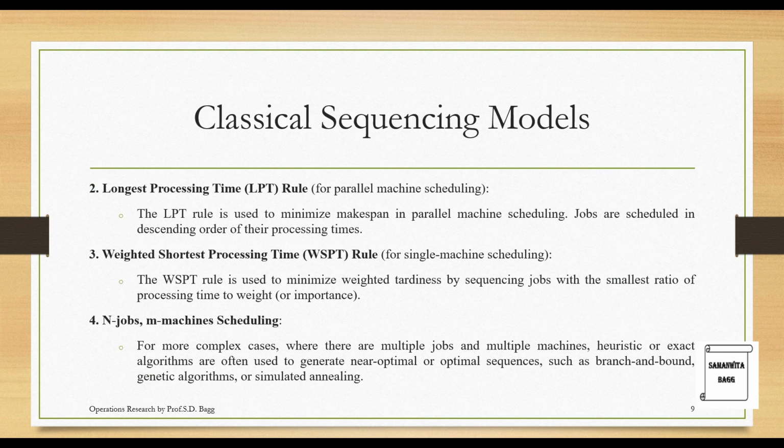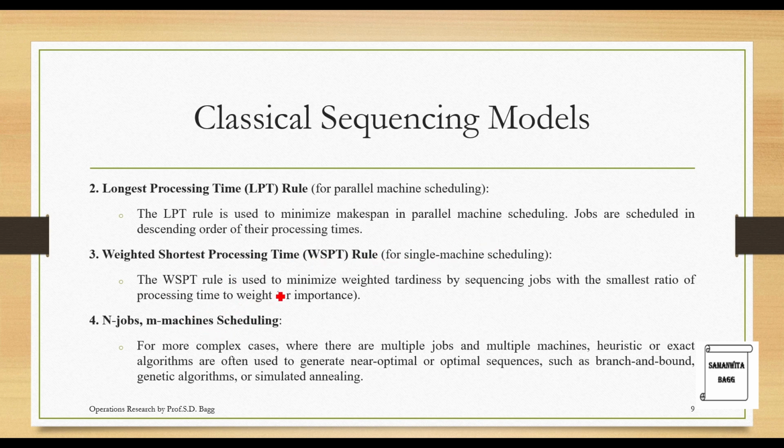The next method is the longest processing time (LPT) rule for parallel machine scheduling. The LPT rule is used to minimize makespan in parallel machine scheduling. Jobs are scheduled in descending order of their processing time. So in LPT, what you do is you are going to schedule the jobs based on the processing time but in the descending order.